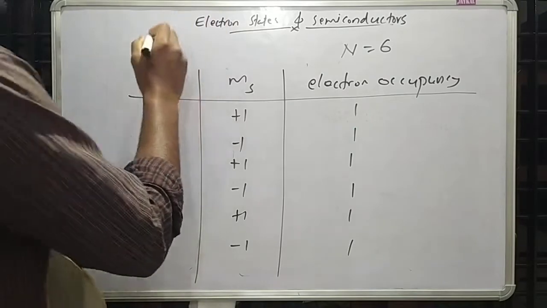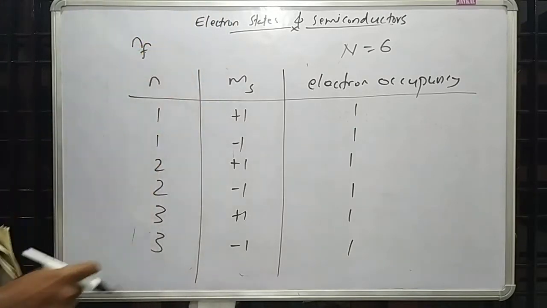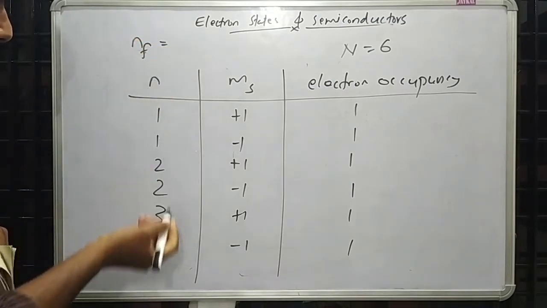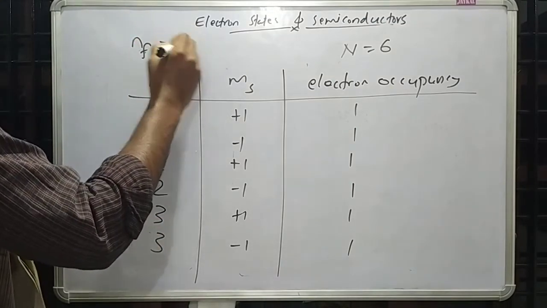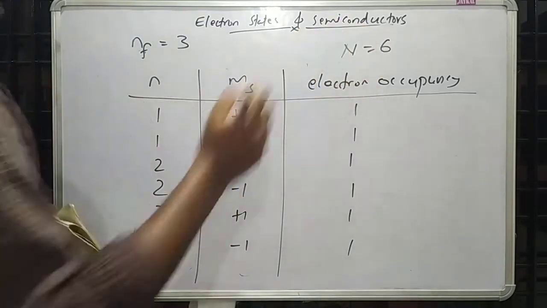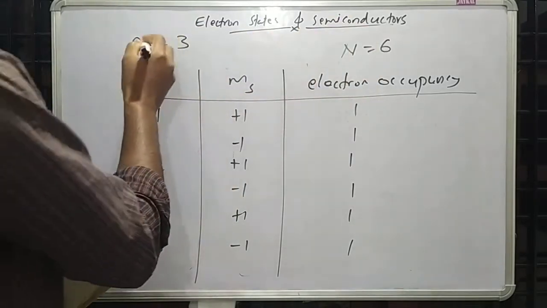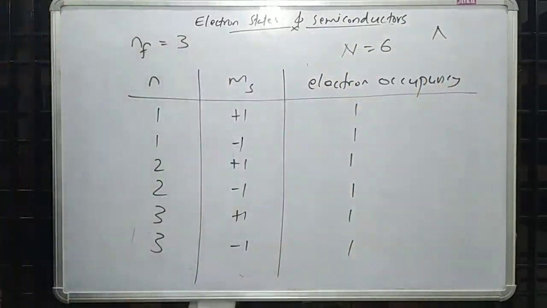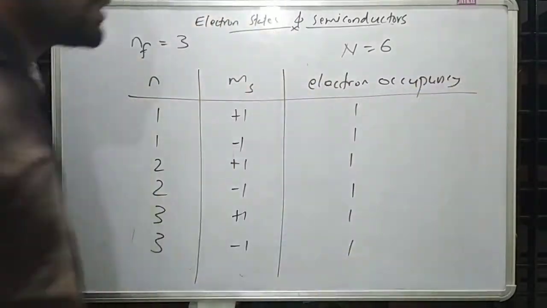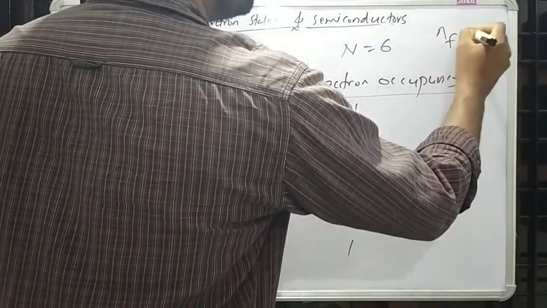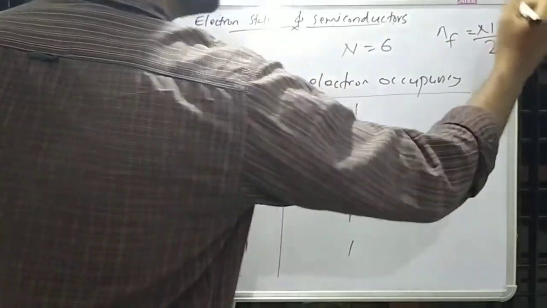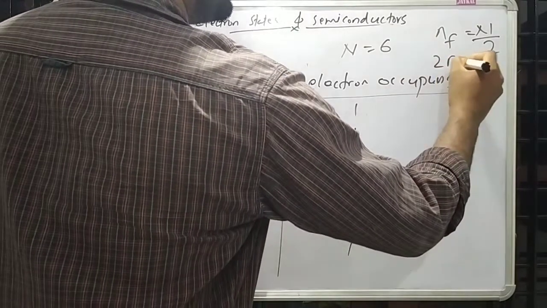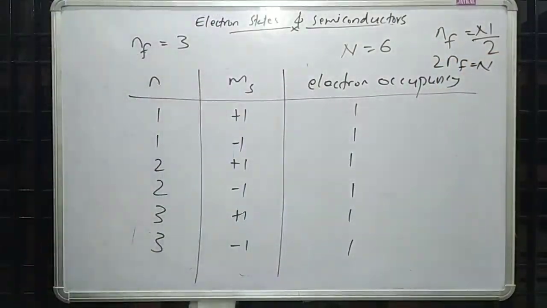If we take NF as the topmost filled energy level, here NF is equal to 3, and we know n equal to 6. So the relation between the topmost filled energy level and the number of electrons is NF equal to n over 2, or we can write 2 NF equal to n.